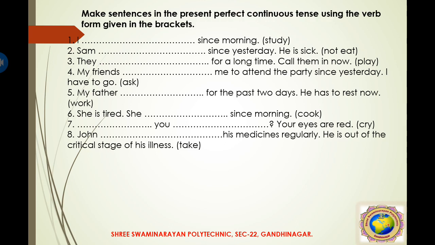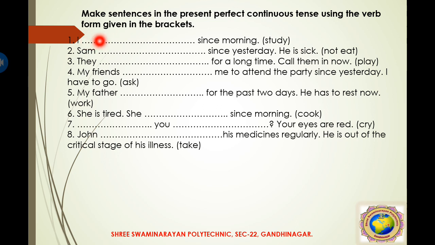Here are some fill in the blanks. The first one is: I dash since morning, study. Study is our verb. So this verb is changed into continuous form by adding ing and adding been. What will come with I? The to be form have.